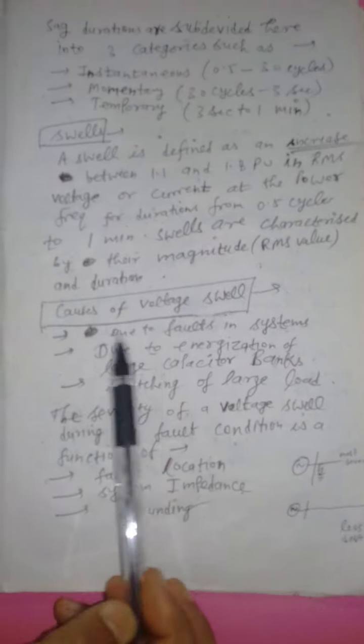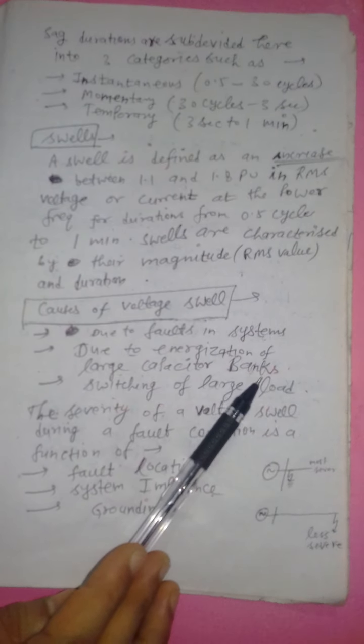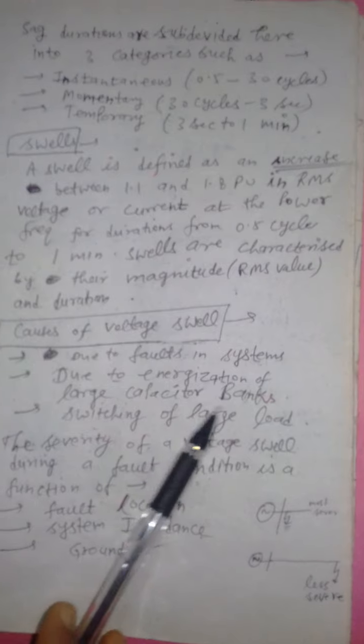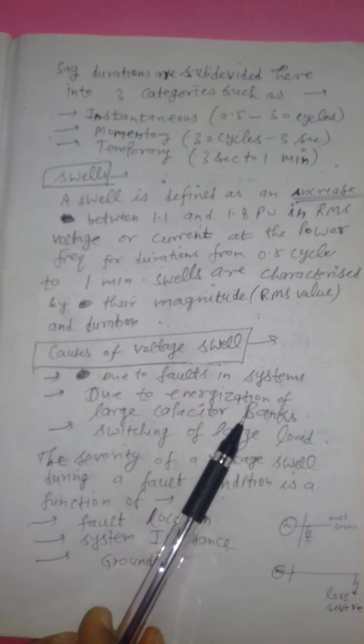Now see here, causes of voltage swell. What are the causes? Number one, due to the faults in system, second, due to the energization of the large capacitor banks, right? You know why do we use capacitor banks? Capacitor banks are being used to inject the reactive power into the system, right?